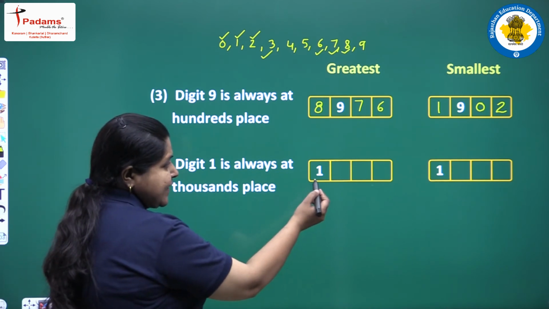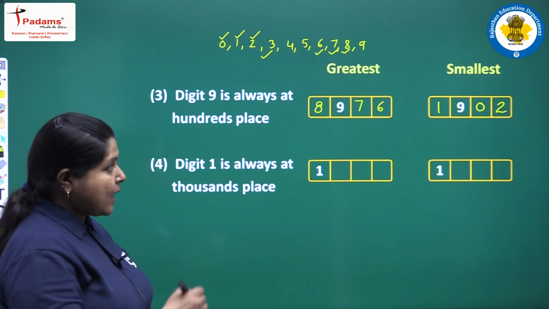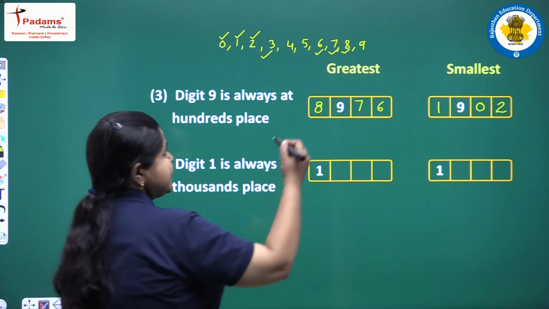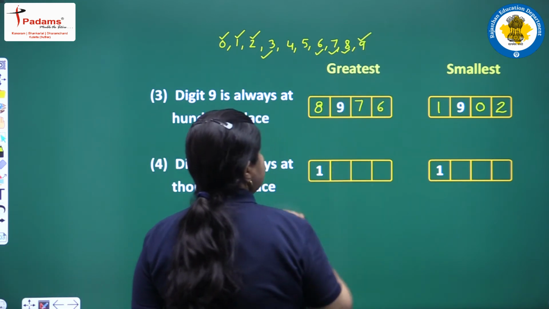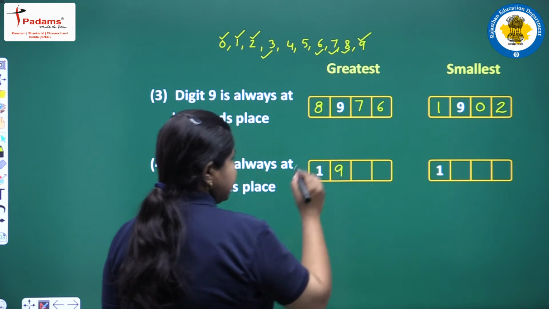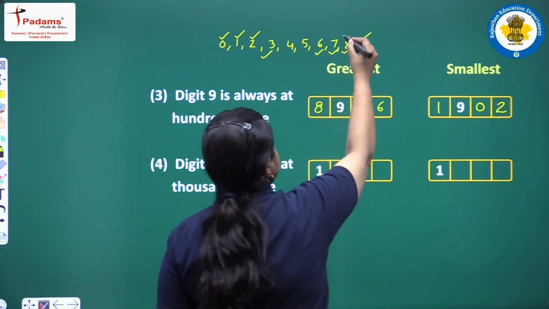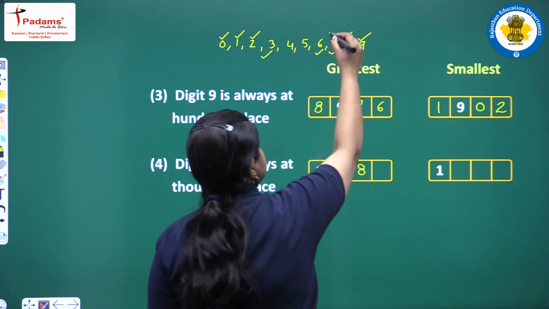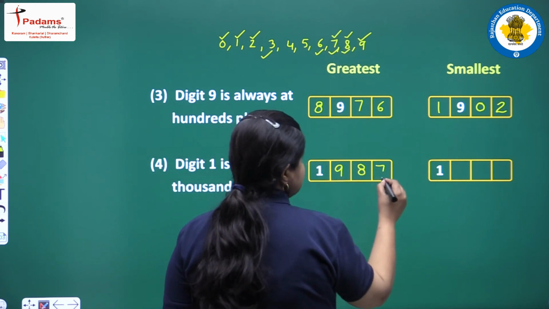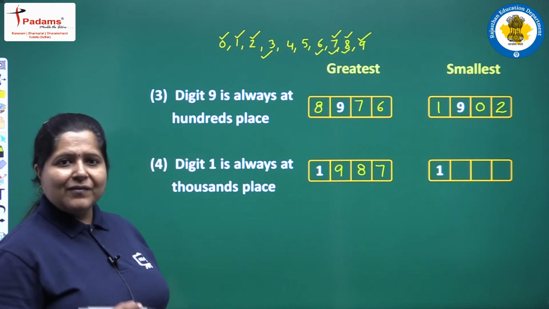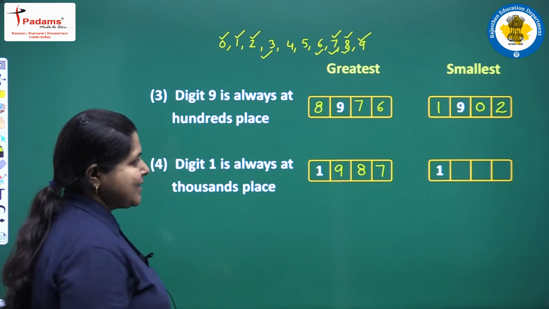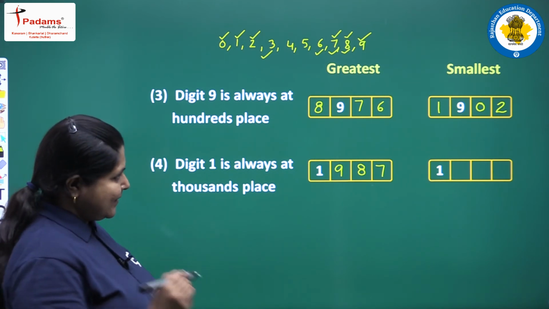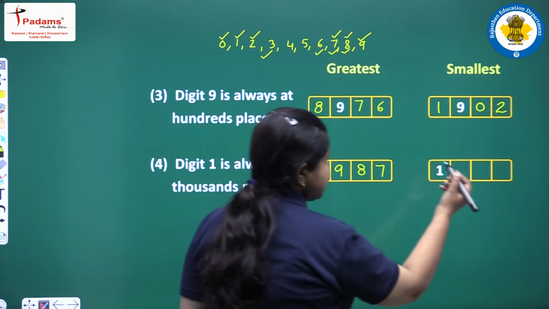That is, 1 is fixed at thousands place. Now to write the greatest number, we need to write the greatest digit, which is 9. So we write 9, then the next greater digit, which is 8, then the next greater digit, which is 7. Again we form a 4-digit number with different digits, 1987. Next we will form the smallest number.